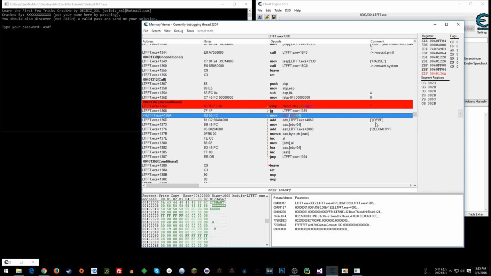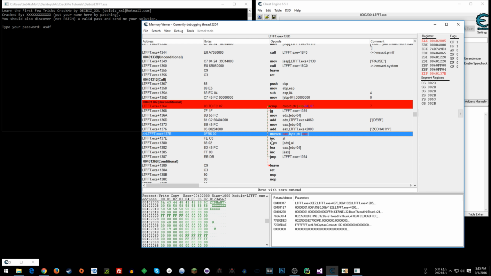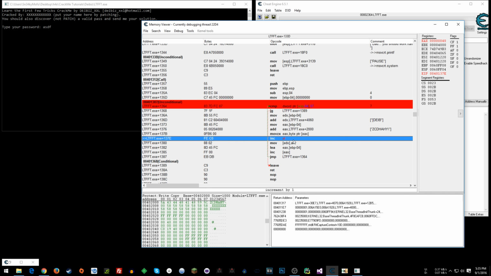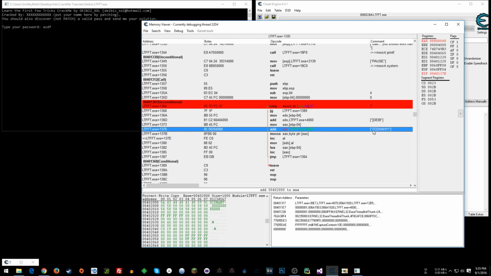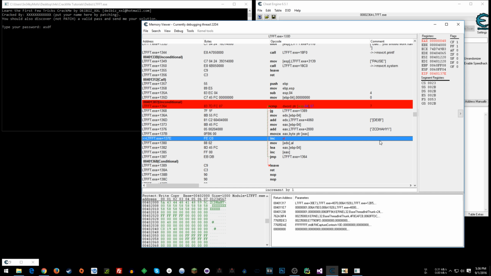How is it happening? Well, I'm not going to run through every single instruction here, but basically what this loop is doing, it's taking every individual character from this key, I'll call it the key that the password is being built off of. It's taking each character, loading it, adding 1 to it. So remember, every character is actually represented as a hexadecimal value. So like Z is, I don't know, 5-3 in hex, right? It's having 1 added to it.